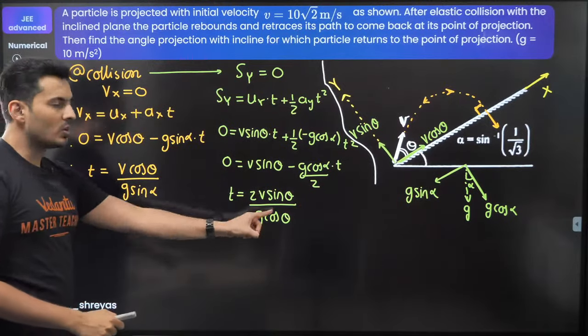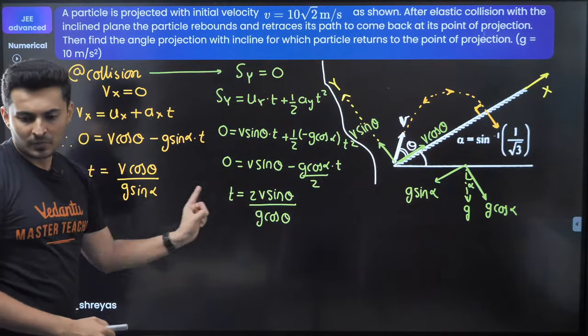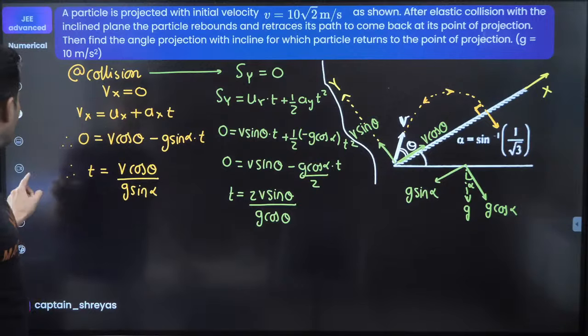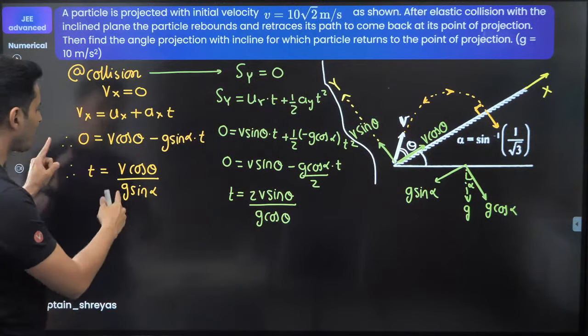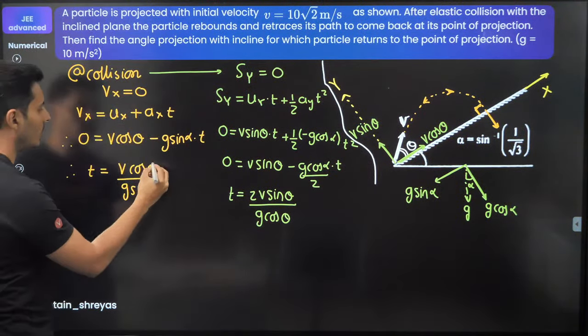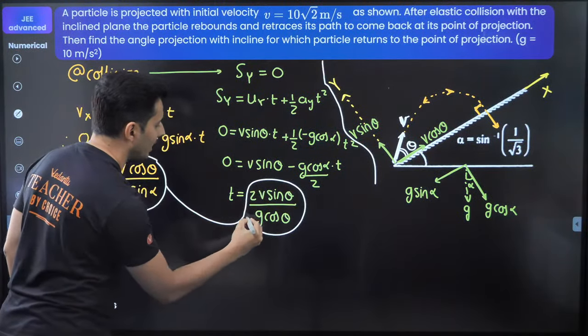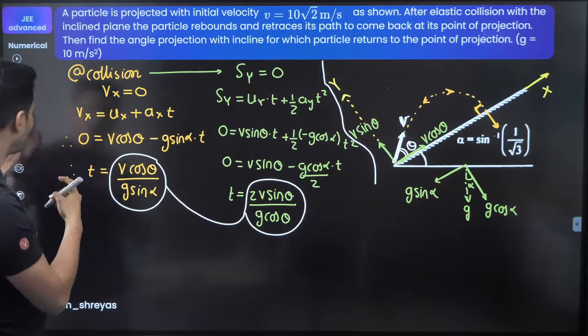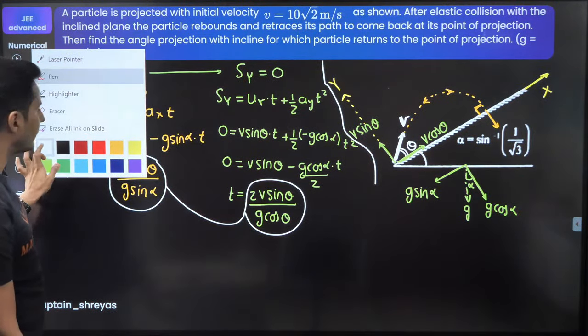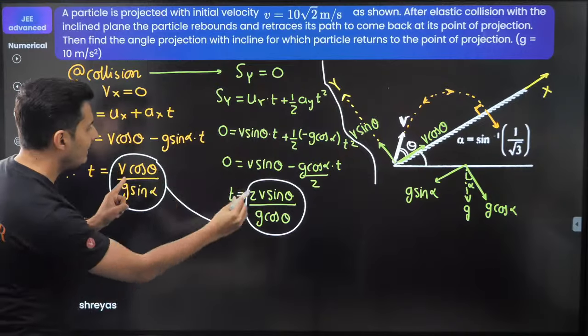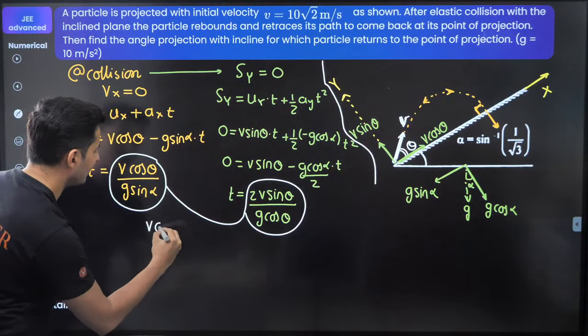Great. These two can now be equated with each other, because both are giving me the values of time. So let's equate them and see what we get. Observe carefully. V will get cancelled. If you don't see that, I will write it together.